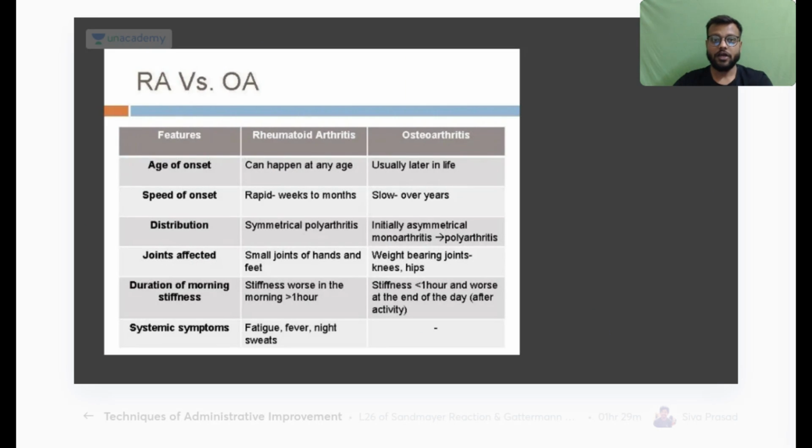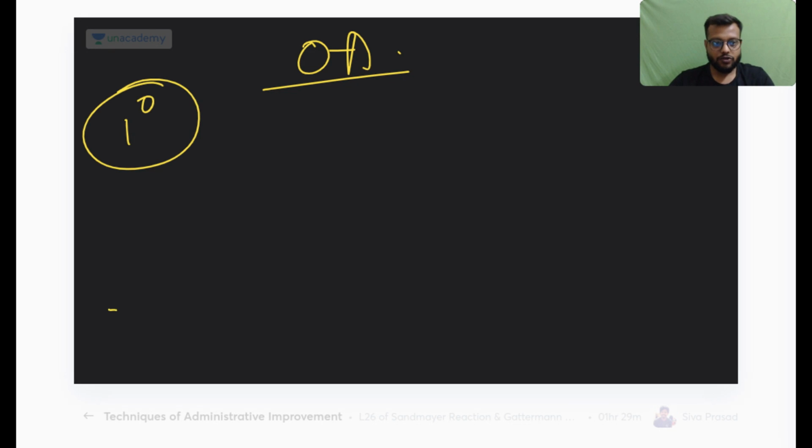Now, super important is your differences between rheumatoid arthritis and osteoarthritis. Very important is your differentiation between rheumatoid arthritis and osteoarthritis. So rheumatoid arthritis is an autoimmune disease. Before that, we need to just have a brief discussion about osteoarthritis. So osteoarthritis is of two types, the primary and the secondary.